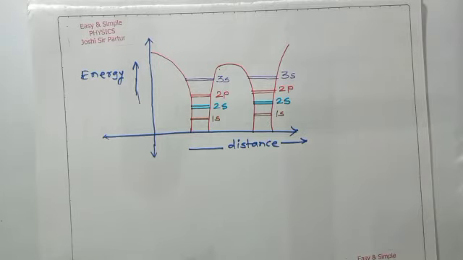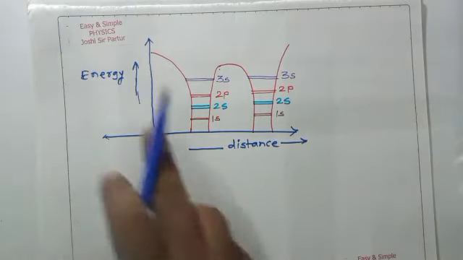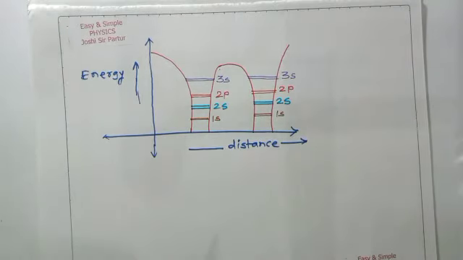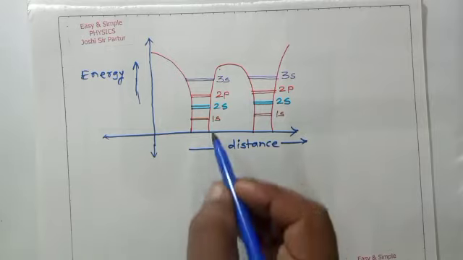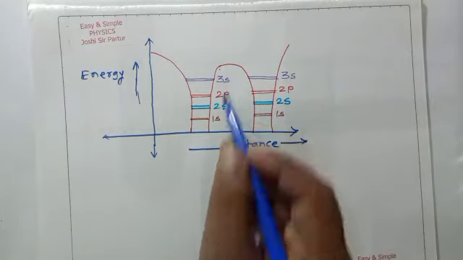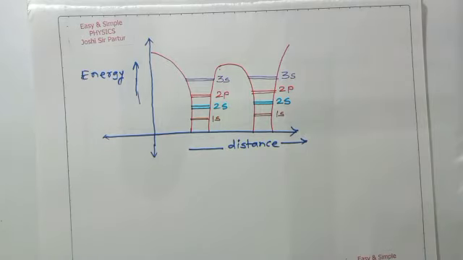According to Pauli's exclusion principle, if another graph is plotted, energy against distance, for the levels 1s, 2s, 2p and 3s, two sublevels are formed.